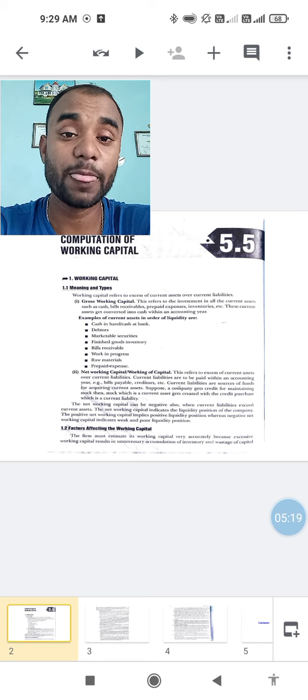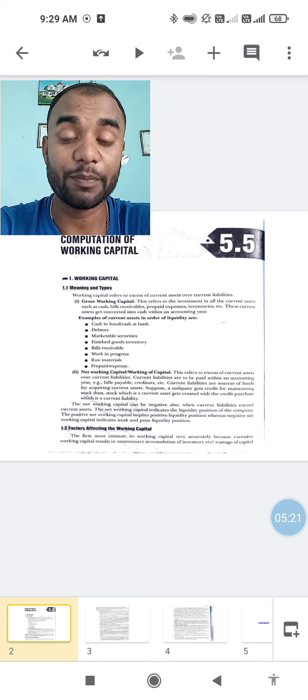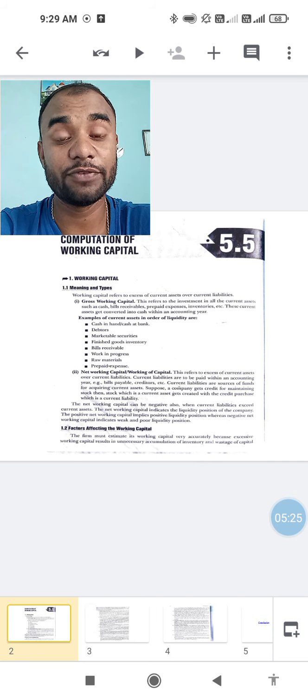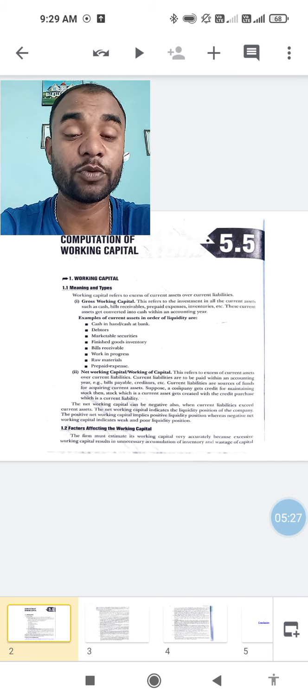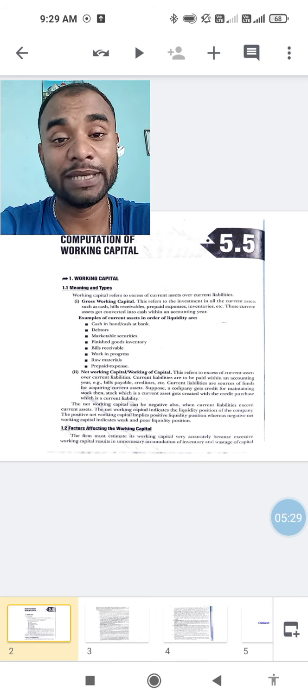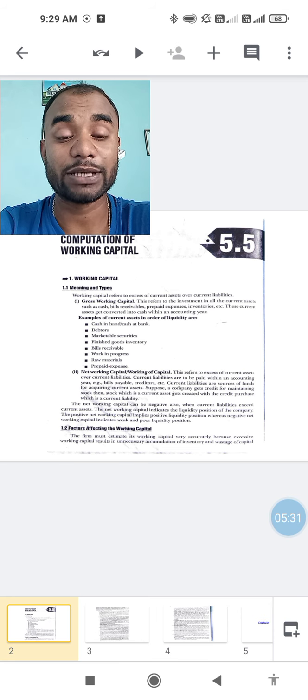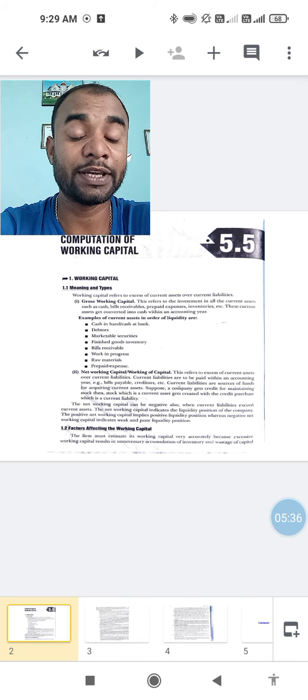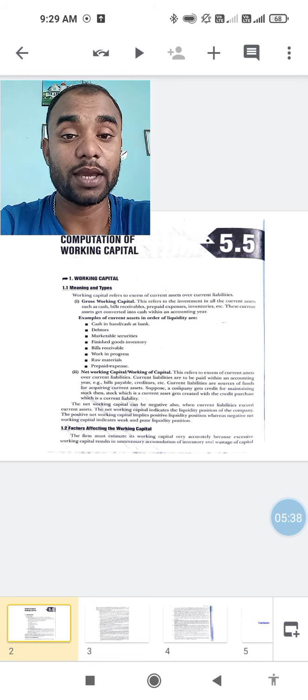This is all about computation of working capital, but the factors that affect working capital are a very important part from the examination point of view. I want to explain them in such a way that even without reading it properly, you can easily answer if this question is asked in the board exam.